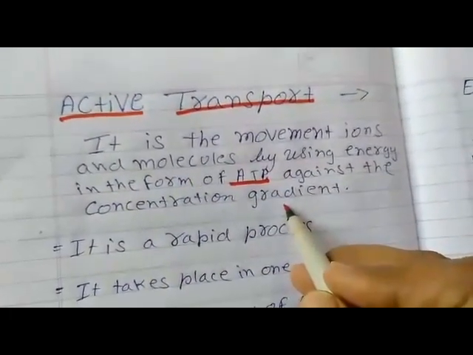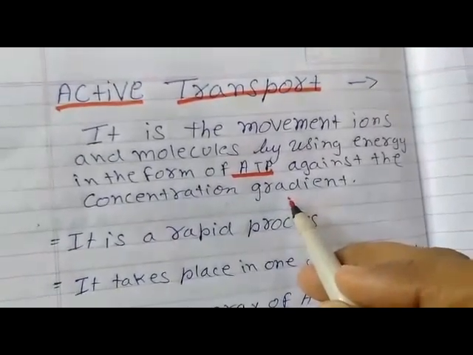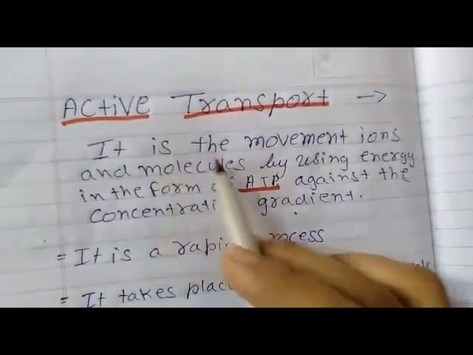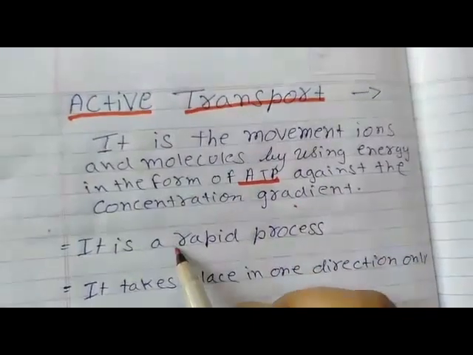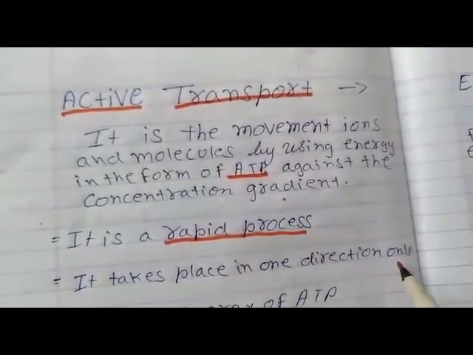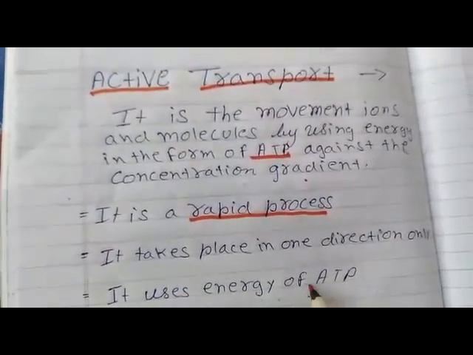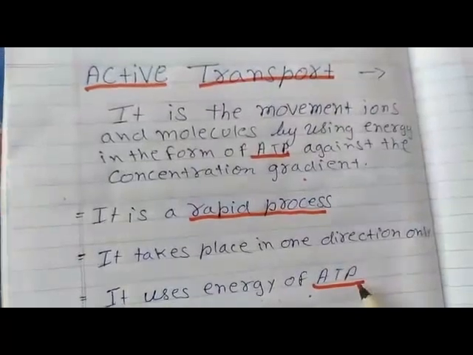We have discussed previously what a concentration gradient is. So, what is active transport? It's a very rapid process and it takes place in one direction only. And it uses energy in the form of ATP. ATP is adenosine triphosphate.